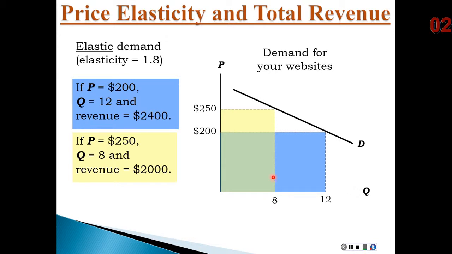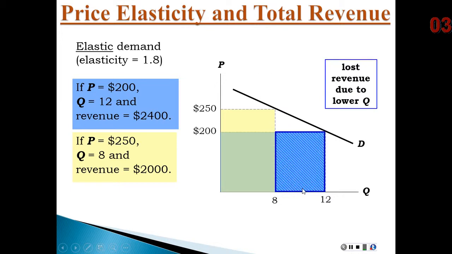They would have some positive increase on their revenue from this higher price. The 8 returning customers would pay a higher price for their website, represented by this yellow rectangle, but they would lose the revenue of these 4 customers, the customers that they lost. So the question is, is the revenue they gained bigger or smaller compared to the revenue they lost?